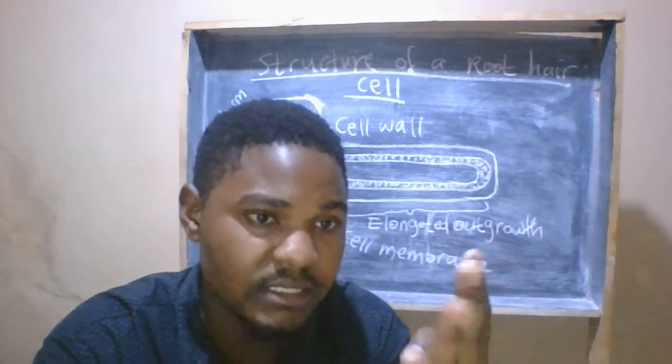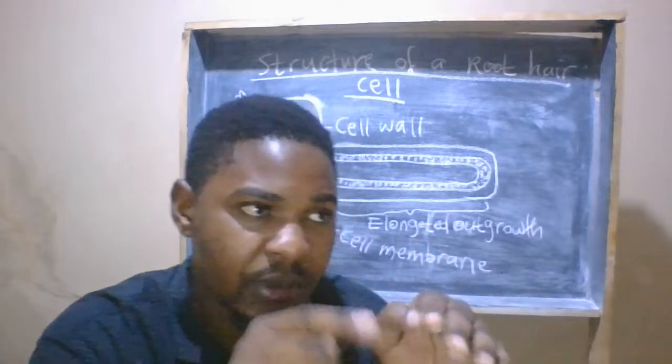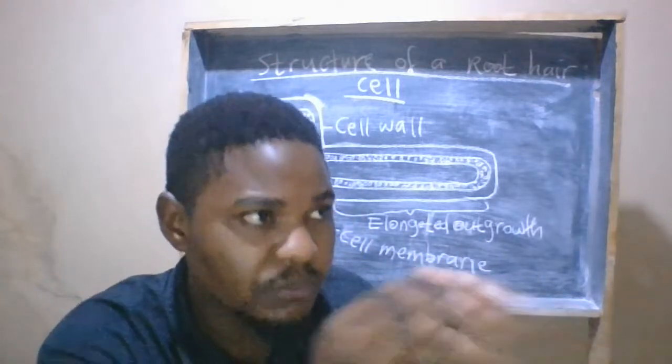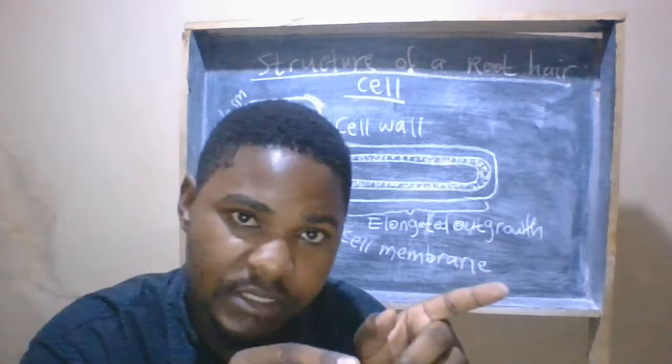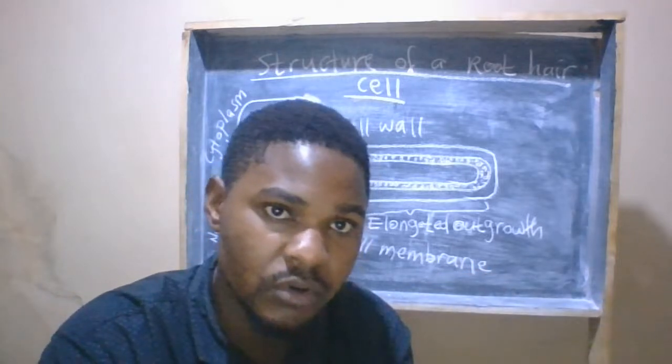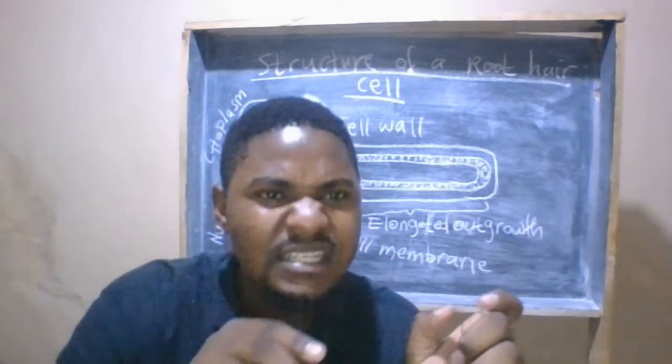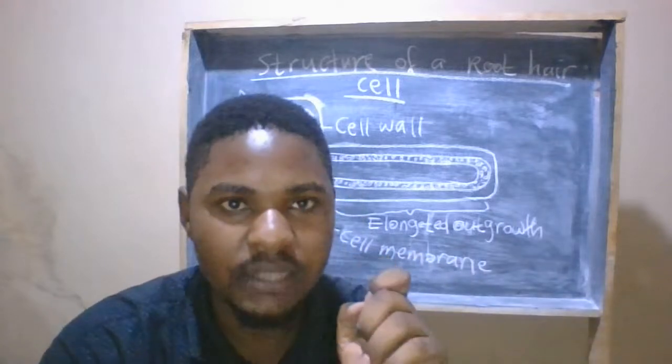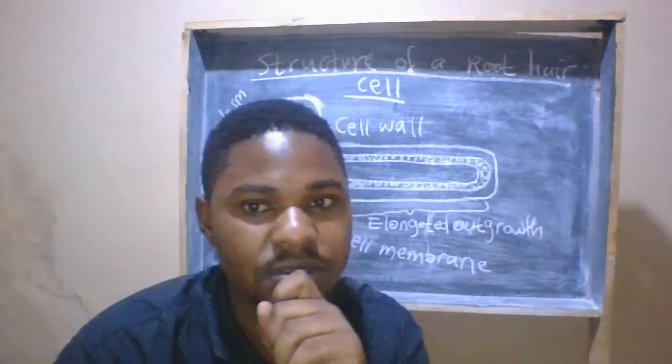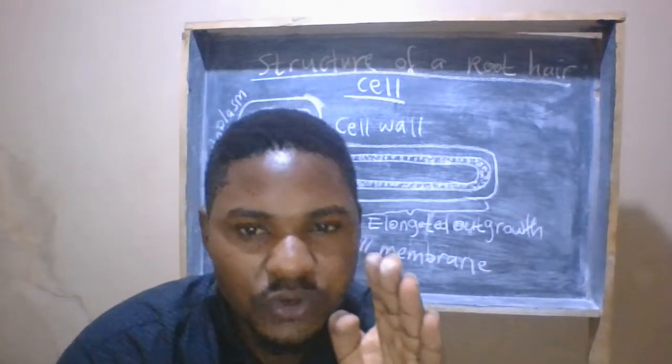I'm saying that water moves. Remember, water has been absorbed by the root hairs from the soil. That absorption which has occurred is due to osmosis.